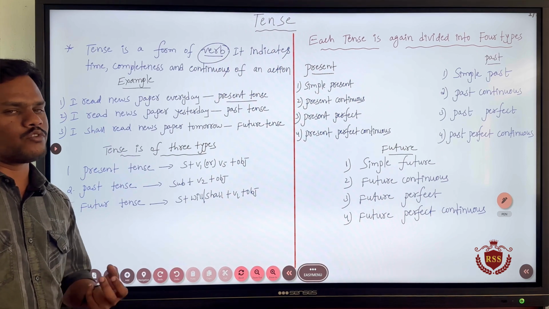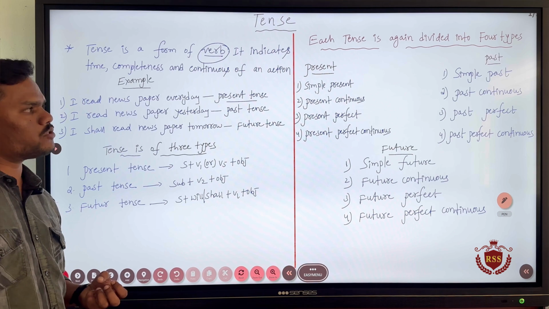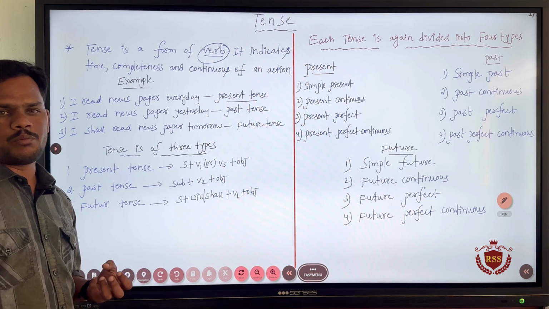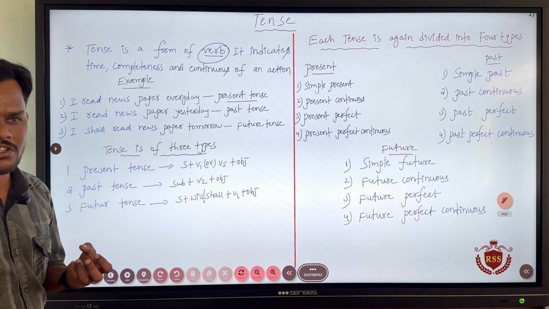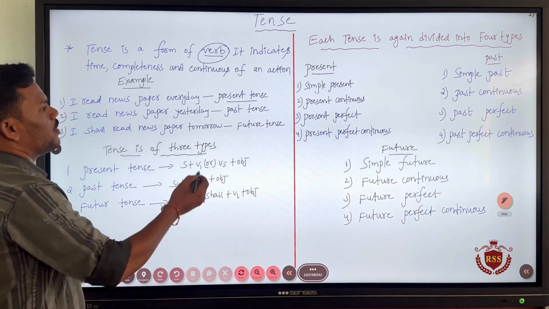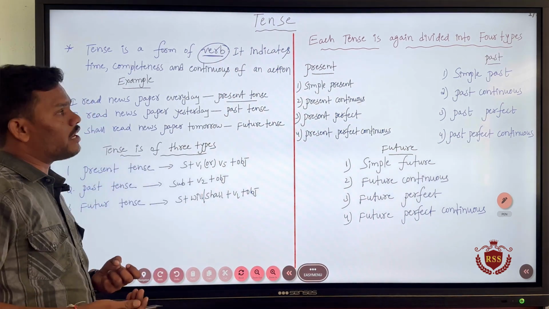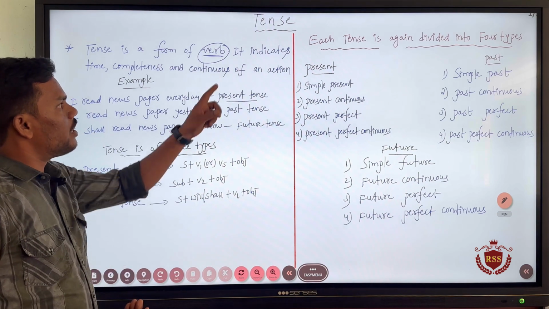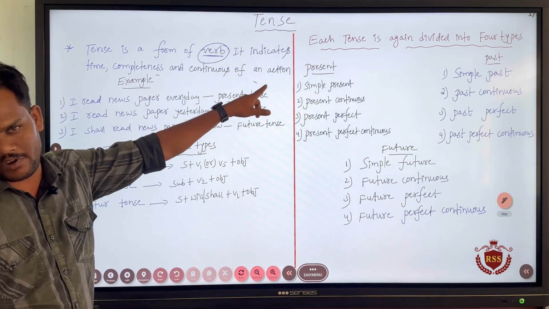Then only we can decide whether the sentence is in present tense, past tense or future tense. Even third class and fourth class students know that we have three tenses, but when it comes to examinations, most of the people fail in identifying the tense of a sentence. The reason is they do not know that tense is a form of verb. See, what does the verb indicate? It indicates time, completeness and continuity of an action.